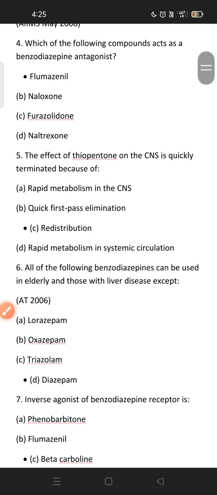The effect of thiopentone on the CNS is quickly terminated because of: rapid metabolism in the CNS, quick first pass elimination, redistribution, or rapid metabolism in systemic circulation. Thiopentone is a barbiturate group drug and it is a highly lipid soluble drug. So the action of thiopentone is of very short duration, and its CNS effect is quickly terminated because of redistribution.